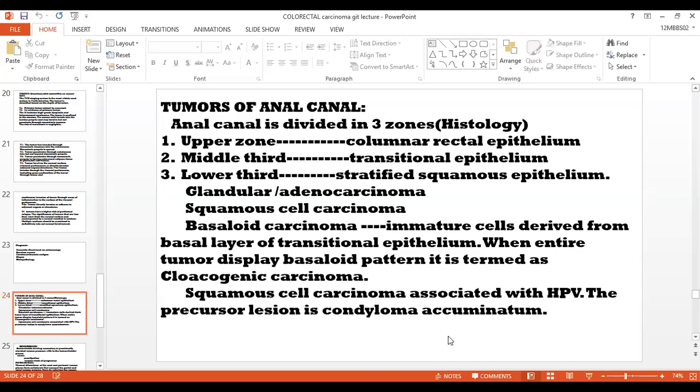The carcinomas that arise in the anal canal are glandular (adenocarcinoma), squamous cell carcinoma, and basaloid carcinoma. Basaloid carcinomas are actually immature cells derived from the basal layer of the transitional epithelium in the middle part. When the entire tumor displays the basaloid pattern, it is termed cloacogenic carcinoma. The squamous cell carcinomas arising here are associated with human papilloma virus, and the precursor lesion for the carcinoma is condyloma acuminatum.